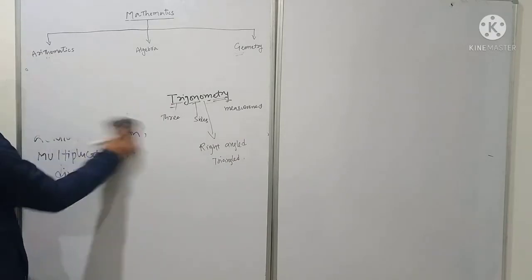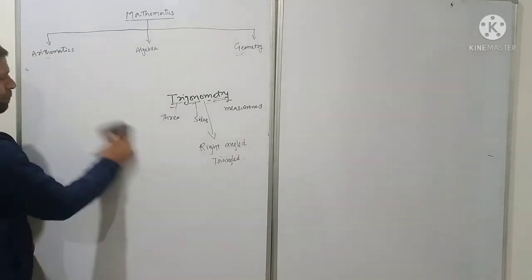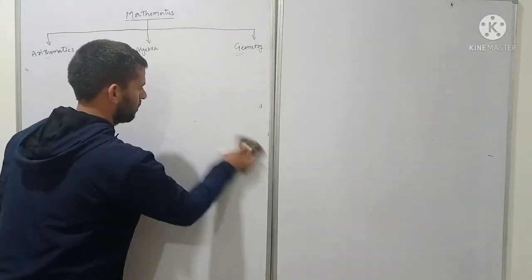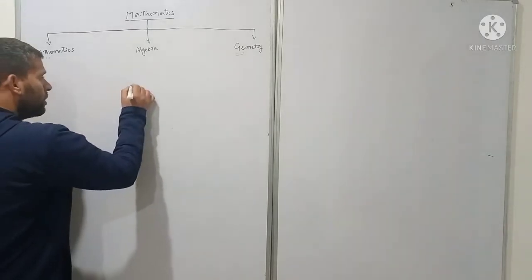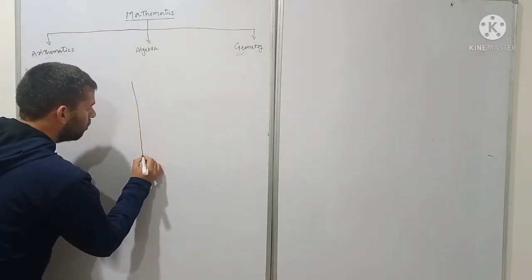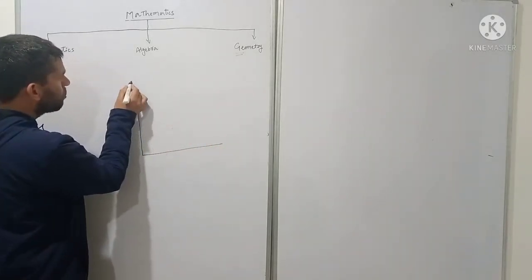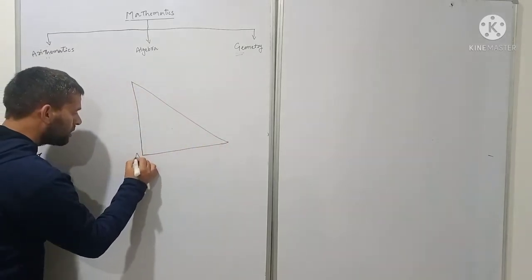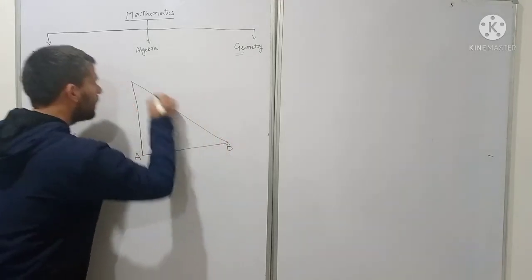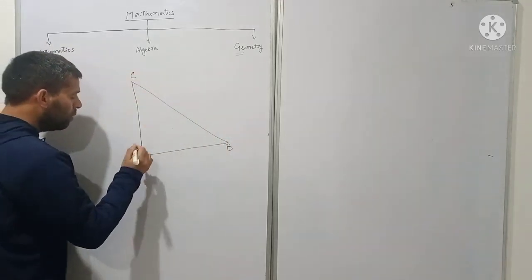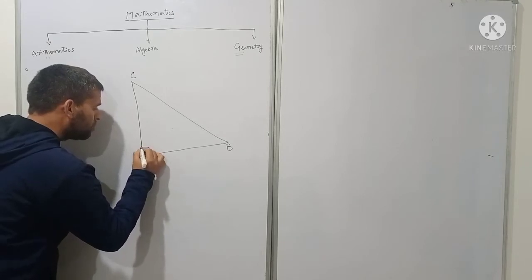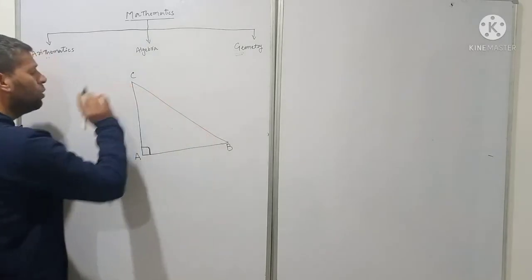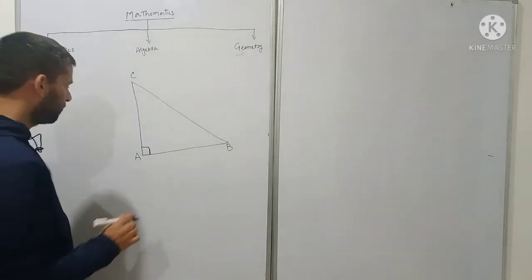Now students, I will tell you about a right angle triangle. Let's suppose we have this right angle triangle. Let us suppose this is A, this is B, and this is C. Now, as you know, in a right angle triangle, one angle must be 90 degrees and the other two angles are acute.